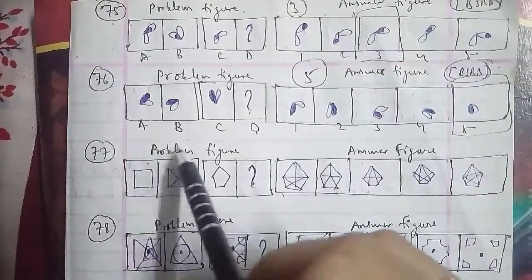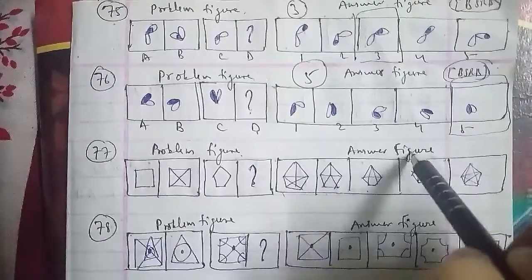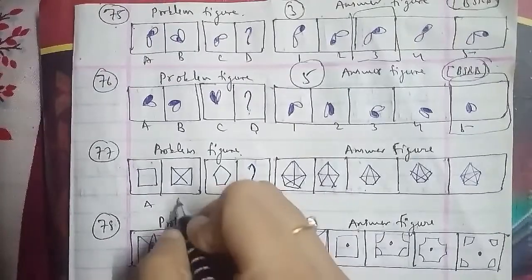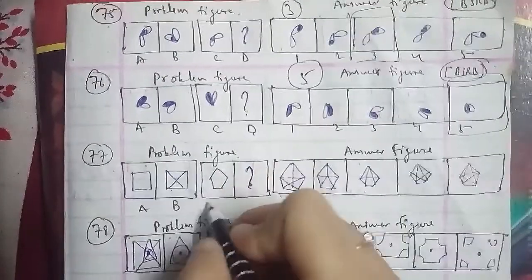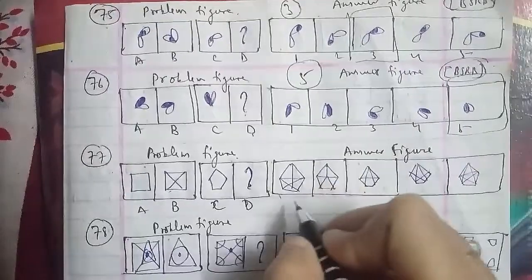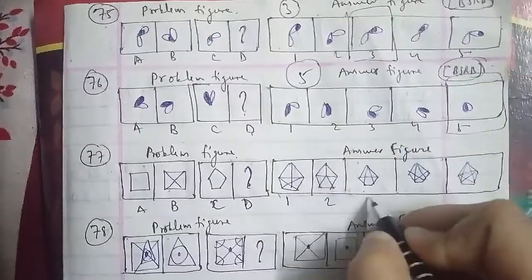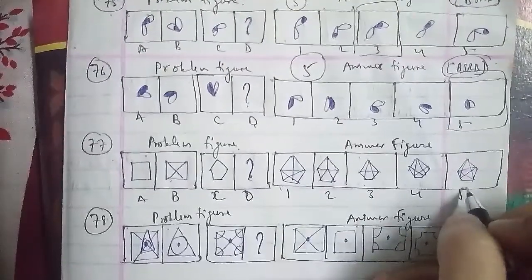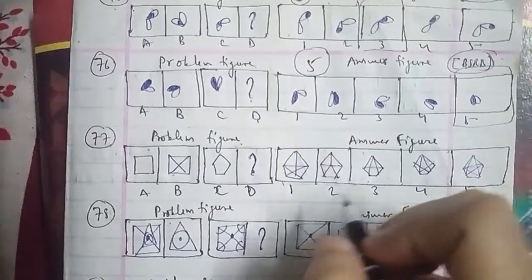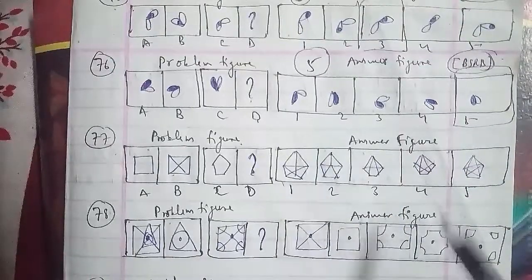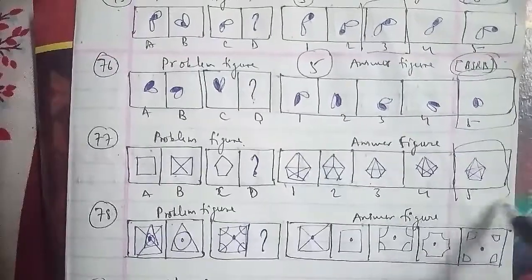So that is another question we'll talk about, which is your 78th question of the session. These were the problem figures and these were the answer figures as well, which have been named A, B, C, D, 1, 2, 3, 4 and 5 respectively here. The squares and its diagonals disappear. So here we go ahead with D, the fifth figure, which will be the right answer for this question as well.